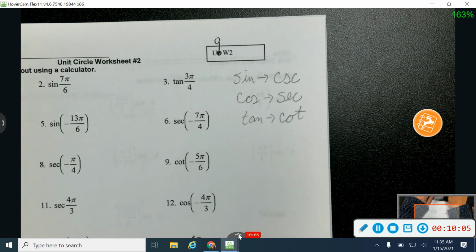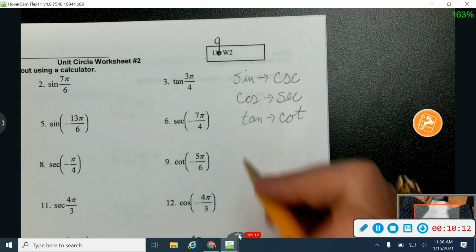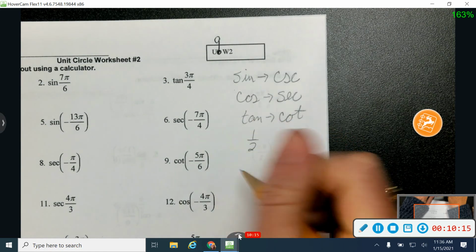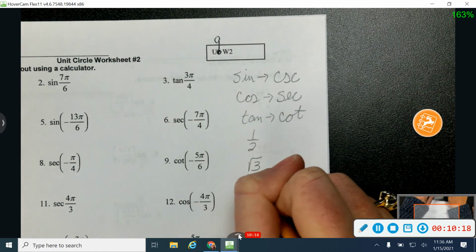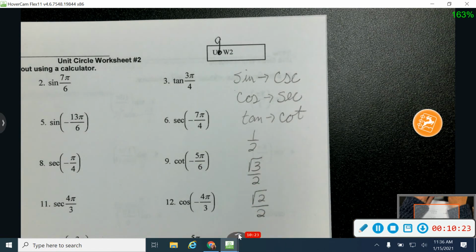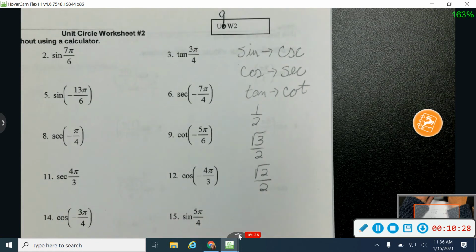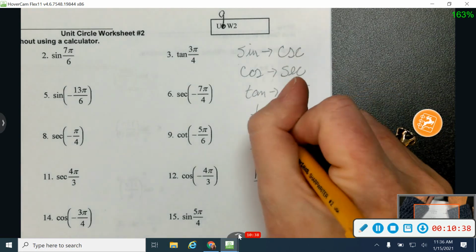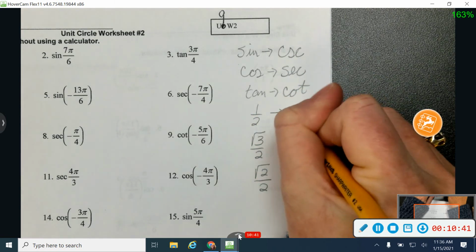Okay. You've also probably noticed that we have kind of a finite number of things that we're working with here. Like as we answer questions, my answers are often 1/2, the square root of 3 over 2, or the square root of 2 over 2 when we're talking about sine and cosine, right? Those are kind of the only values that you use, and you use them over and over again. Sometimes positive, sometimes negative. So I thought we'd also make a list real quick of what happens when you flip these upside down. Okay, so if I'm finding the reciprocal of 1/2, when I flip that upside down, I'm going to get 2.